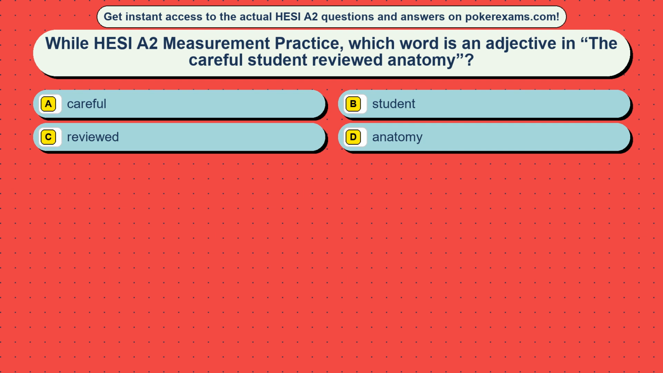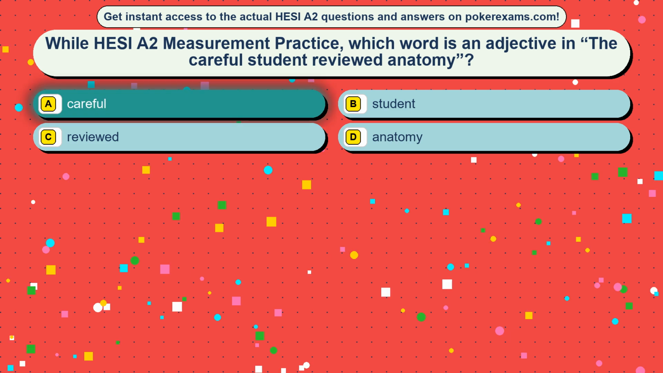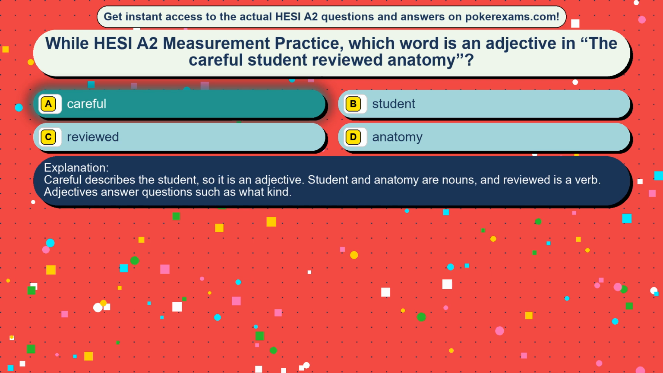Question 17. While HESI A2 measurement practice, which word is an adjective in the careful student reviewed anatomy? Option A, careful. Option B, student. Option C, reviewed. Option D, the anatomy. The correct answer is option A, careful. Careful describes the student, so it is an adjective. Student and anatomy are nouns, and reviewed is a verb. Adjectives answer questions such as what kind.